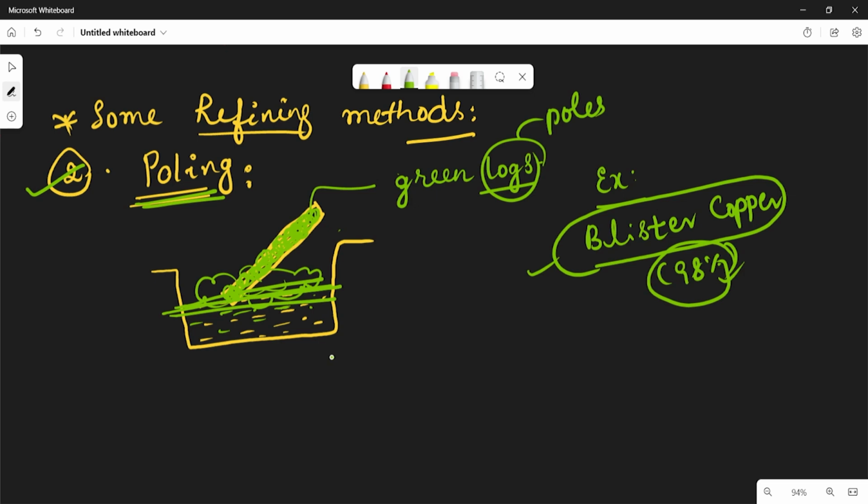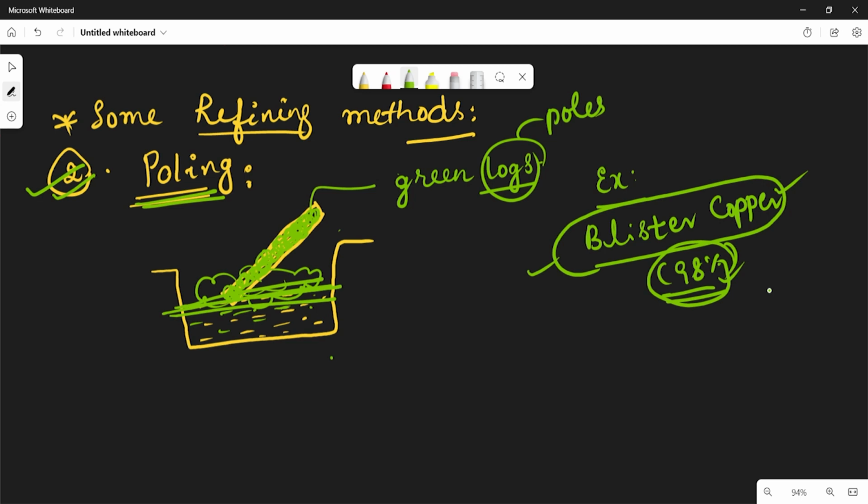Then we collect the remaining purified metal at the bottom. So the best example for this poling method is blister copper. By which method do we get the purest form of copper? Poling. In this poling method we get 98% pure copper. So this is one of the best methods.